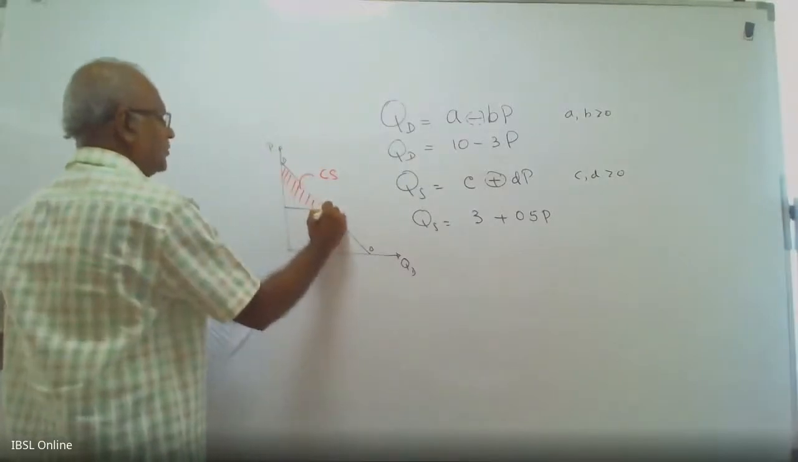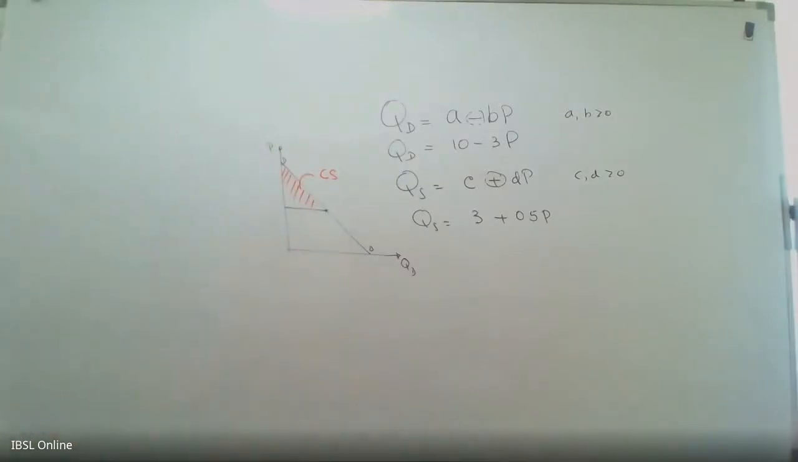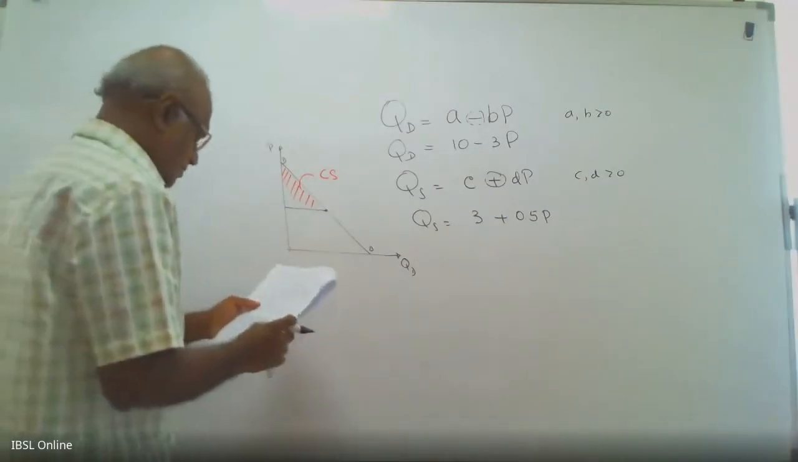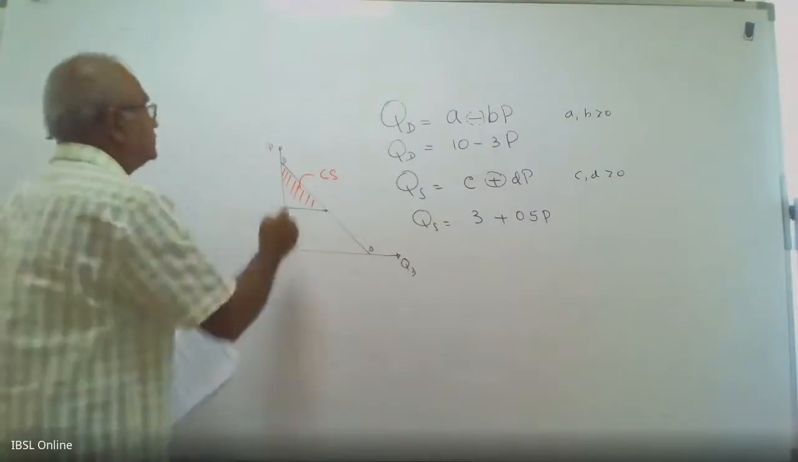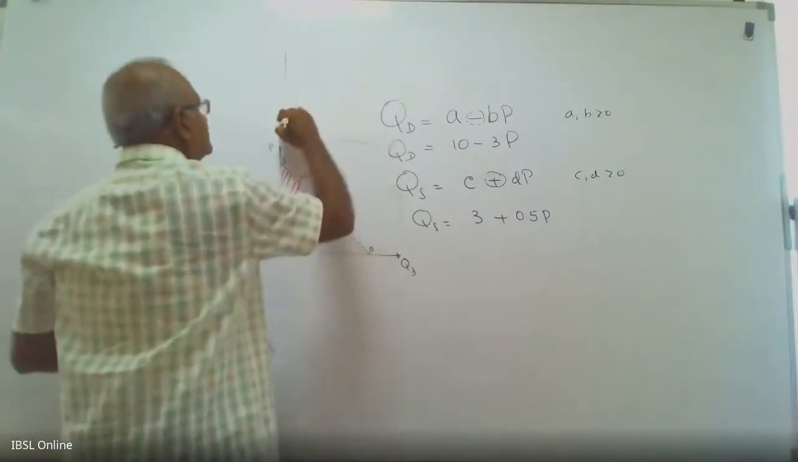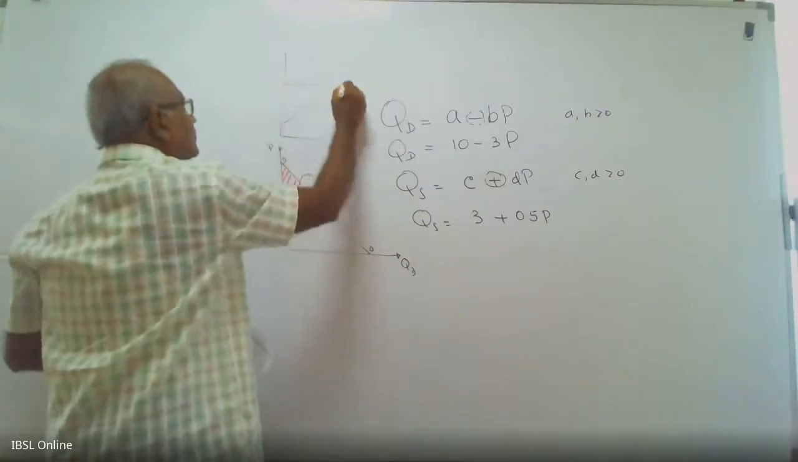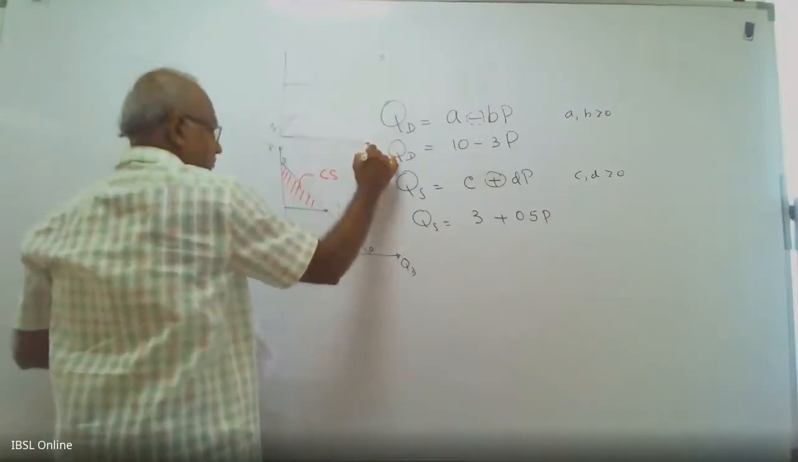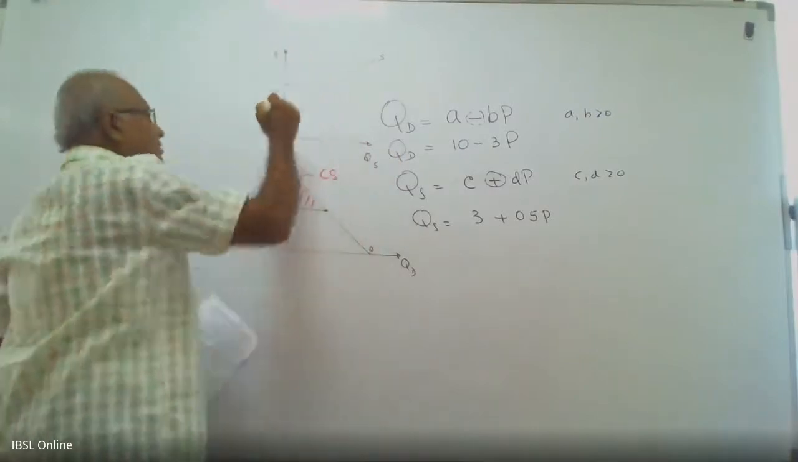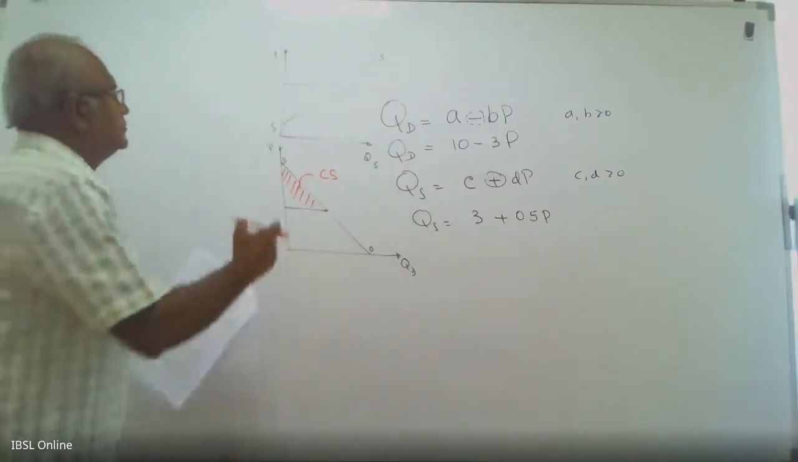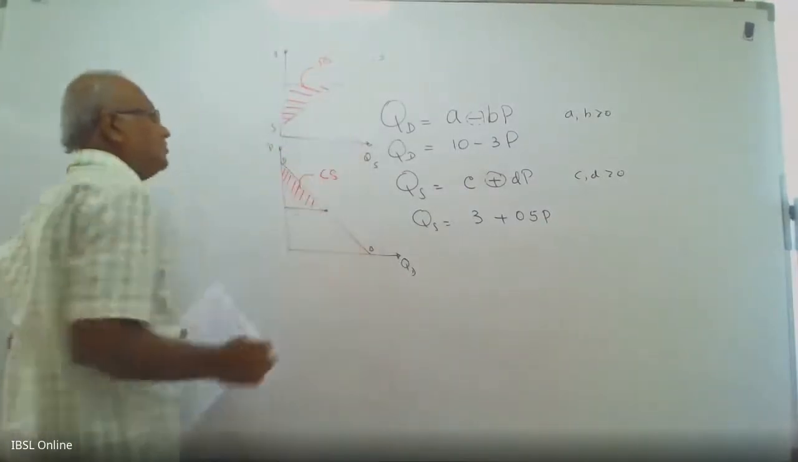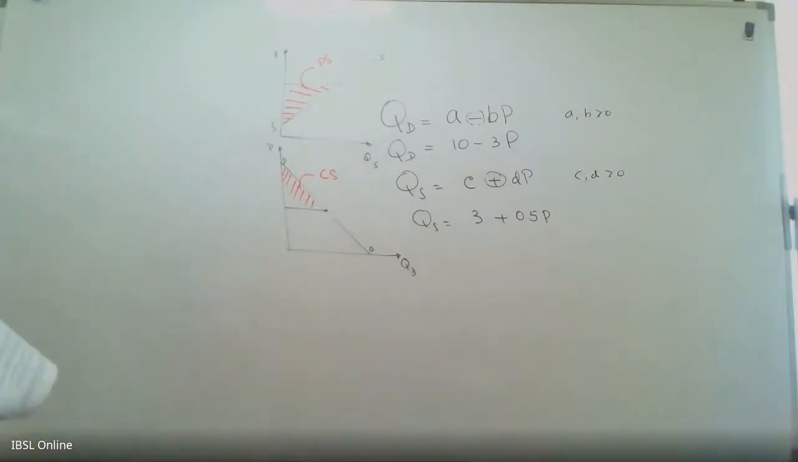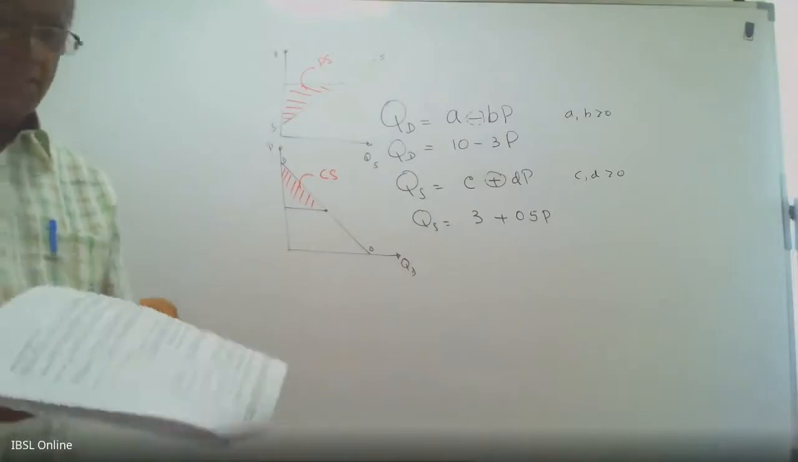Demand curve, this is the equilibrium price, the consumer surplus. Producer surplus, producer surplus is the supply curve. You have to go to the supply curve. Price, supply curve. Yes, this area. So that is what consumer surplus and producer surplus are.